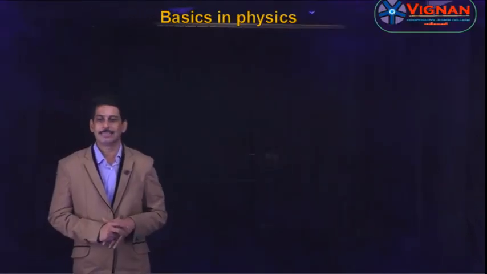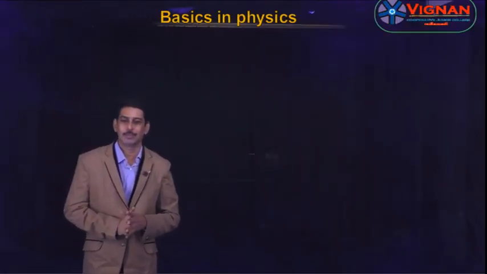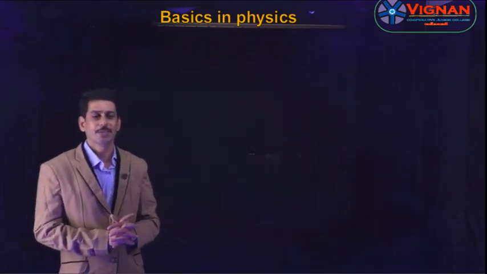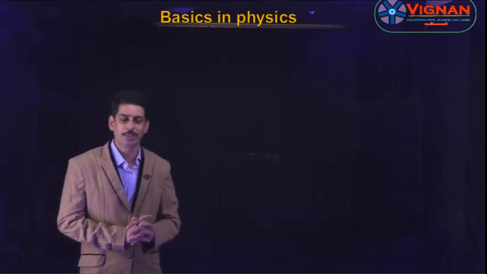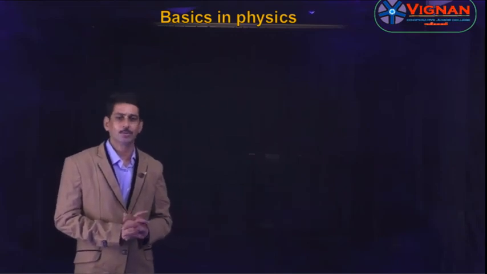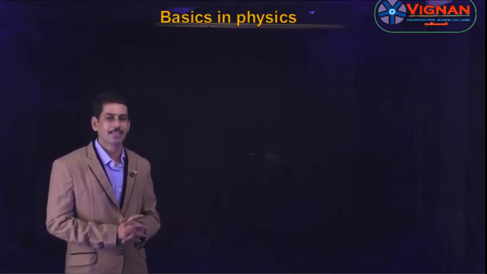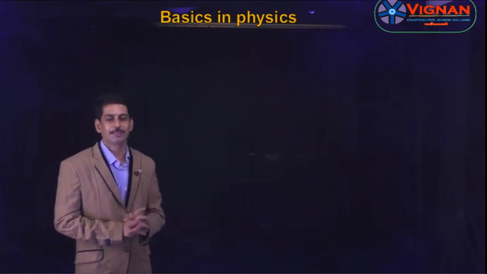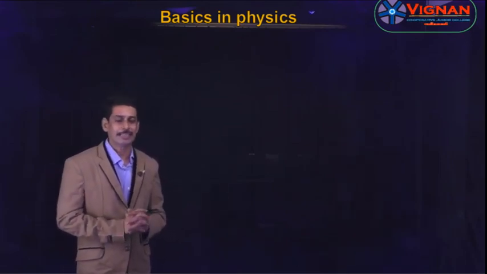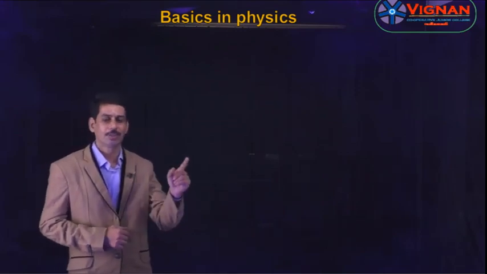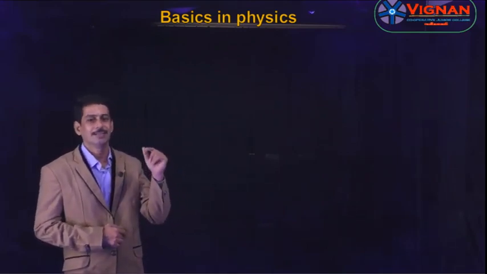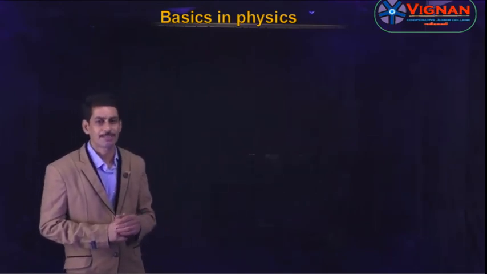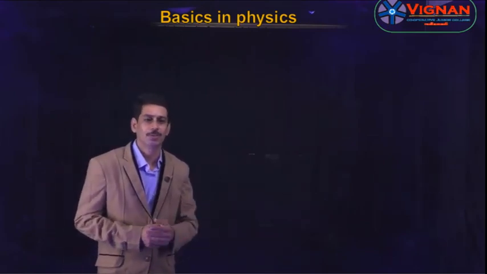You already learned about dimensions and dimension formula. Dimensions are the powers to which the fundamental quantities must be raised in order to obtain the unit of that physical quantity. Whereas the dimension formula is the formula or equation which indicates the fundamental quantities as well as the dimensions. The example for a dimension formula is M to the power 0, L to the power 1, T to the power 0.